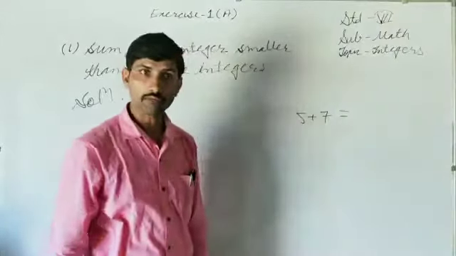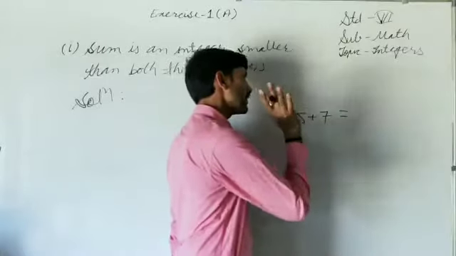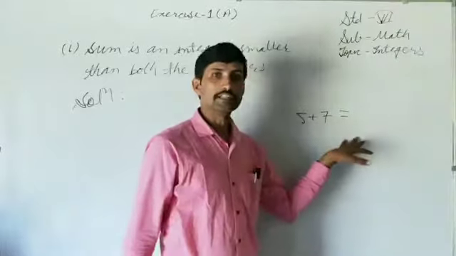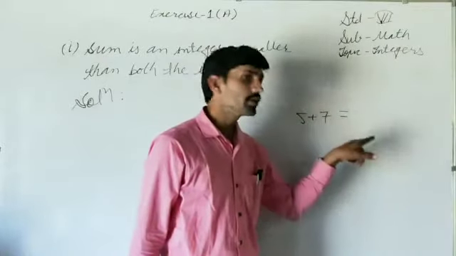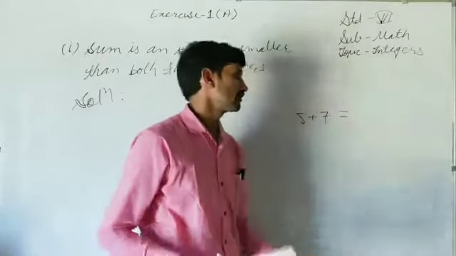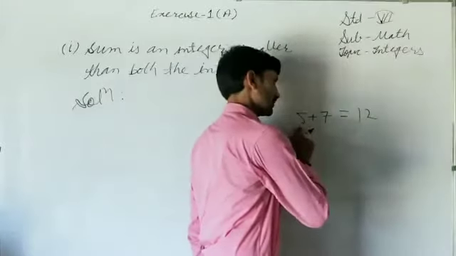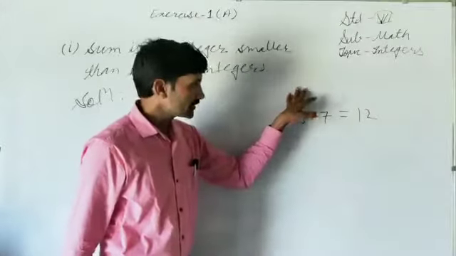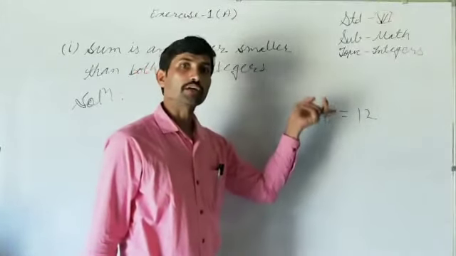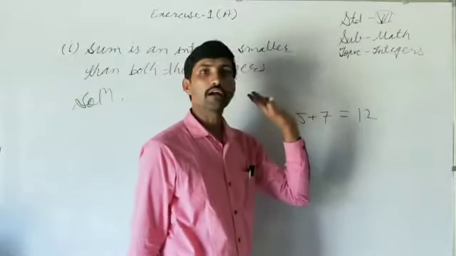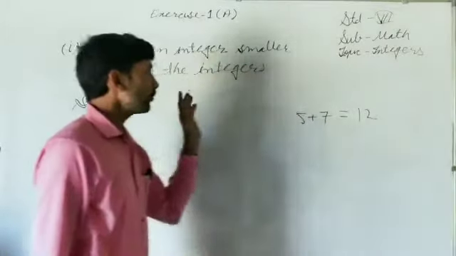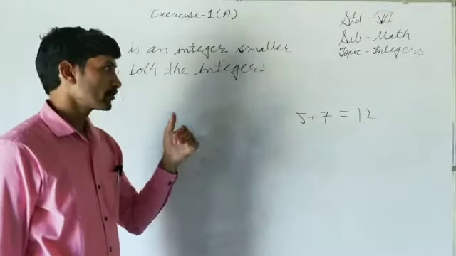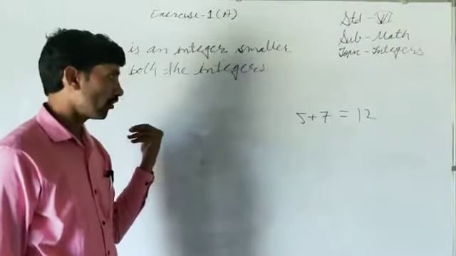Or say anything you add to 7, the addition will be more than 7. So that's why if both the integers are positive, then their sum will be greater than both the integers. The sum is 12 here. So 12 is greater than 5, 12 is greater than 7 also. So keep in mind, if both the integers are positive, then their sum will be greater than both the integers. If both the integers are negative, then what will happen? Let us check.